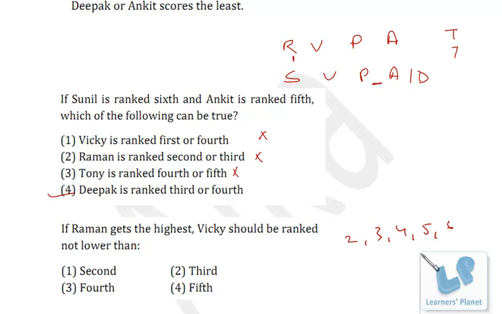So at most Vicky, Priya and Ankit can take 4, 5, 6. That means Vicky's rank in any case cannot be lower than 4th. I hope you are getting me. The 7th position is already fixed. If Vicky gets a position lower than 4th, then one person will be left out. So Vicky should not be ranked lower than 4th. I hope you are clear.